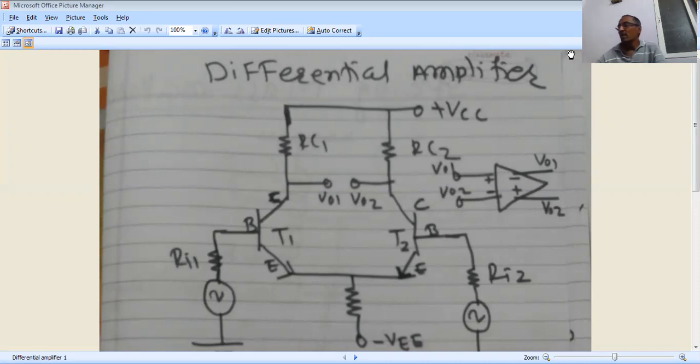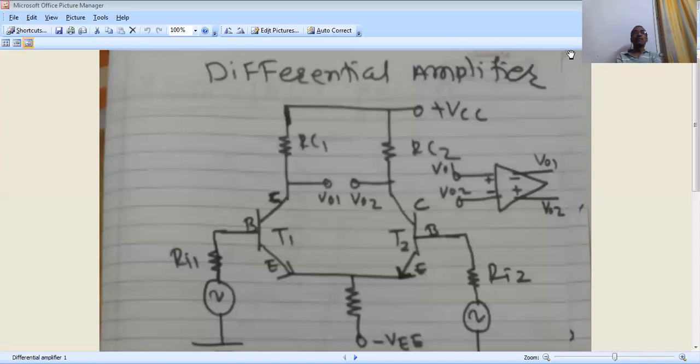Now, today, I am going to engage the new chapter for you. Today, I am going to start differential amplifier.